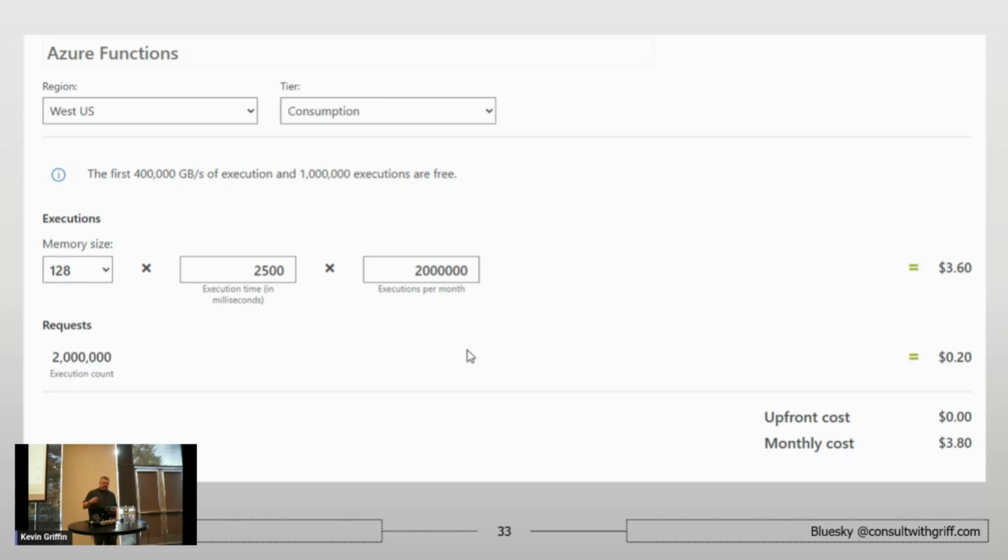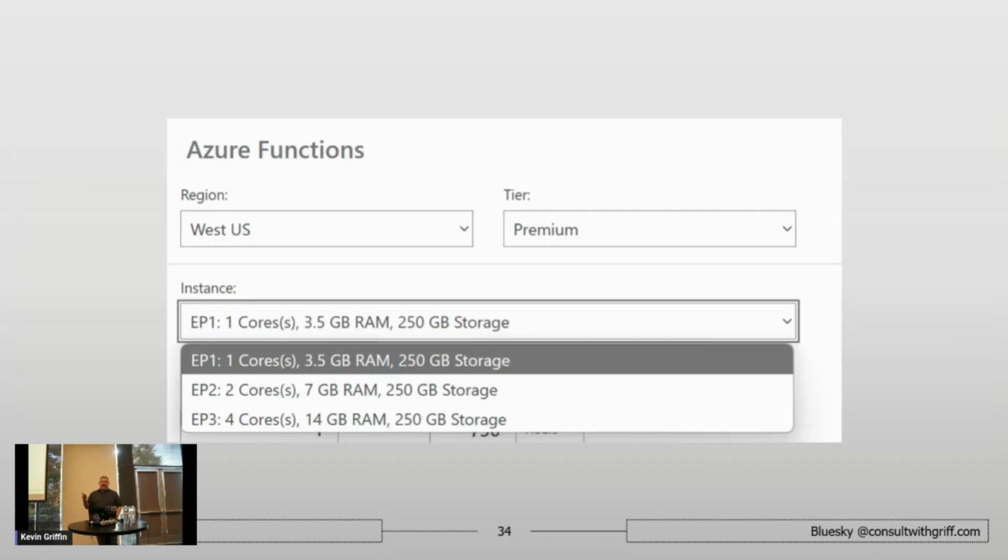We had to move bunches of the Azure functions, and we were hitting memory limits. So we were getting out of memory errors. It was causing crashes in our system. Like, oh, all right, well, how do we fix this? How do we get a little bit more memory? And like everything in the cloud, you can pay money for it. So Azure Functions has a level called Premium, which is still consumption. You're still paying for the execution, but you get a little bit more reserved capacity. And they have different levels of this, EP1, EP2, EP3. And they have more memory, more compute, all that good stuff.